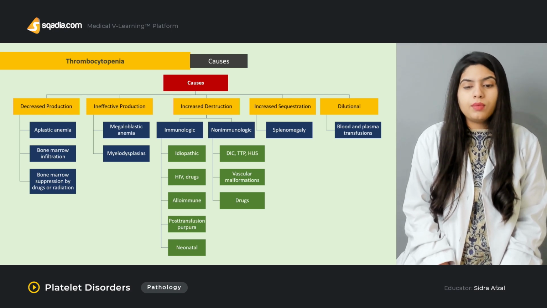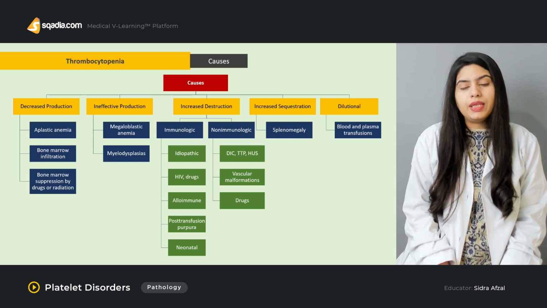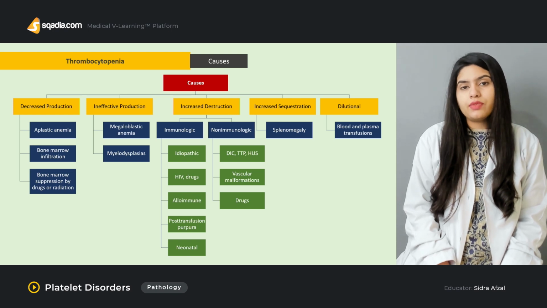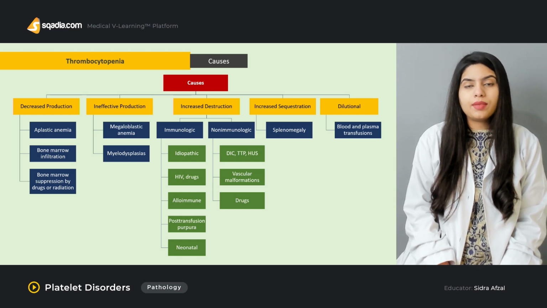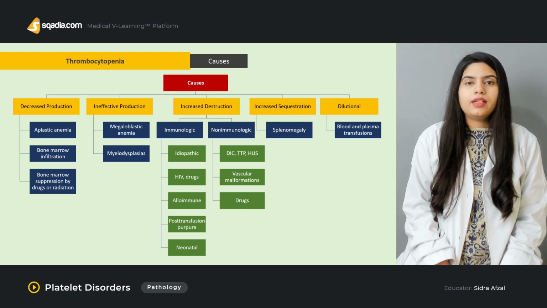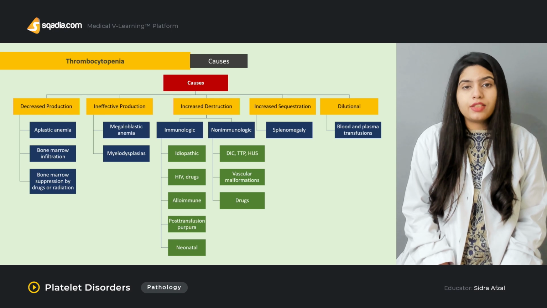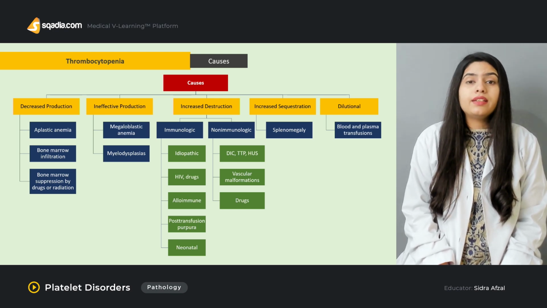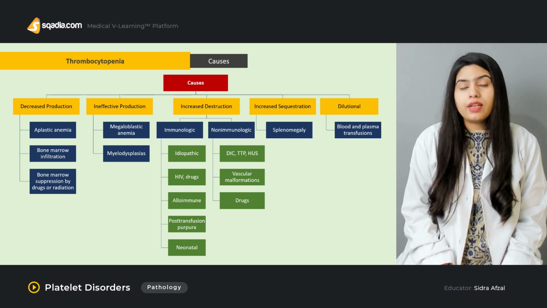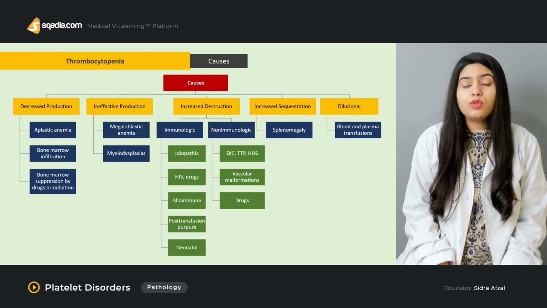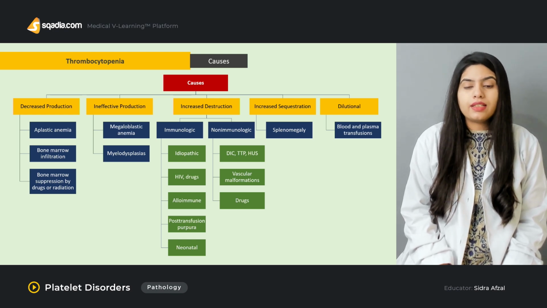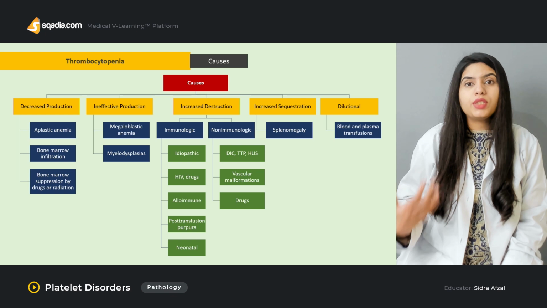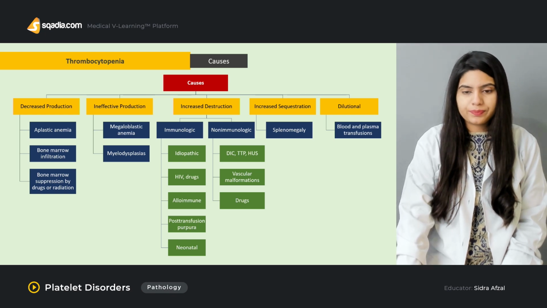Now, as long as the platelet count is more than 1 lakh per microliter, it is usually not considered an emergency. But as I told you, when it is less than 20,000 or less than 10,000, then there is an increase in the chance of acute bleeding, spontaneous hemorrhage. So it should be treated as an emergency, and it should be treated immediately.